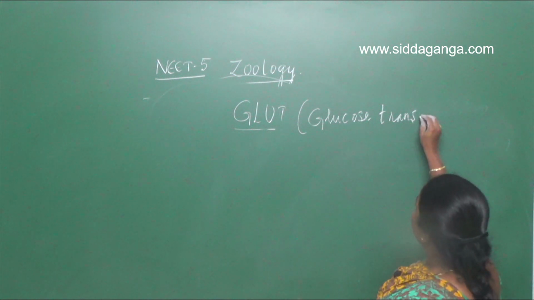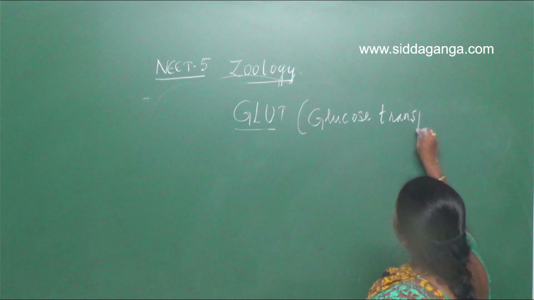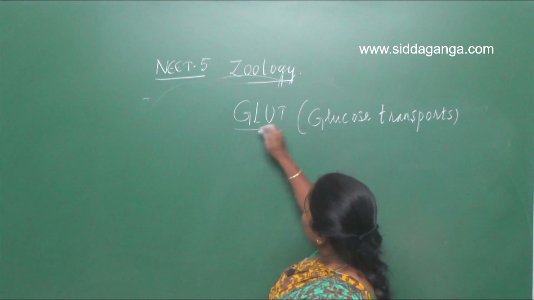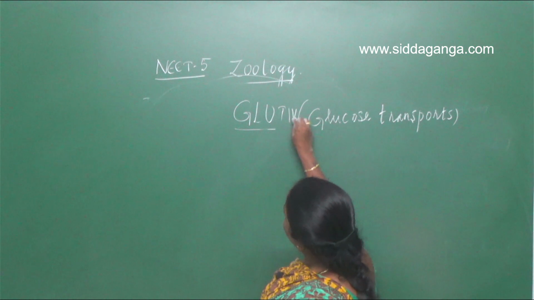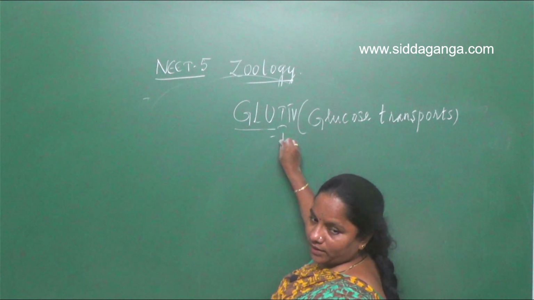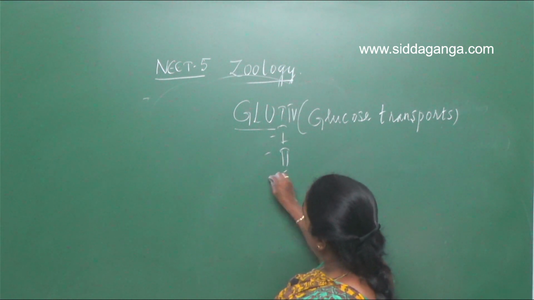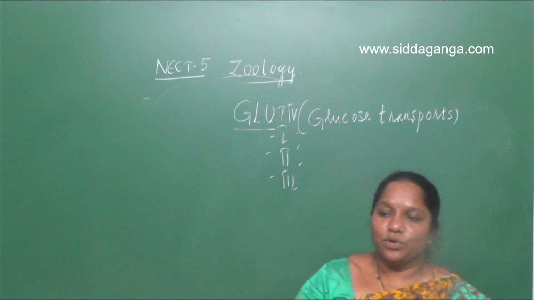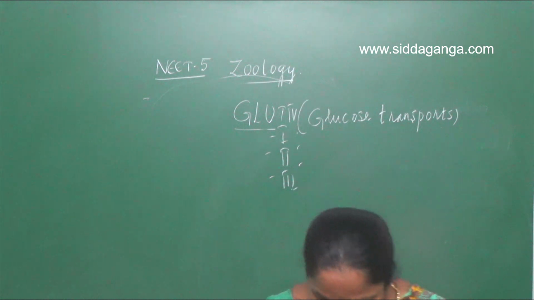They have given many numbers: GLUT4, GLUT1, GLUT2, GLUT3. All these will help in transport of glucose to the different parts of the human body.